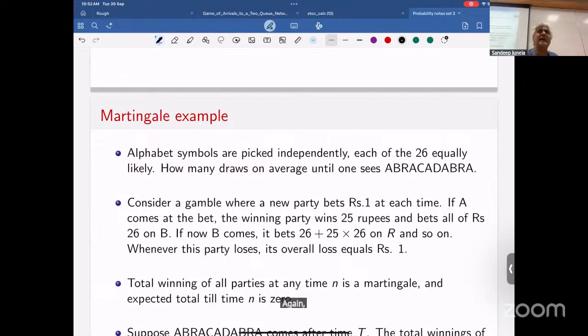Again, it wins 25 times that. So if it wins, it will have 26 square amount of money. If it loses, it lost 1 rupee, the game is over. So this guy will go on. Any guy, if abracadabra does not come, will lose 1 rupee. And we'll observe this game till abracadabra comes. Then one guy who's won it at that time would have 26 to power 11 rupees with him. He started with a 1 rupee bet, so he won 26 to power 11 minus 1. Right?